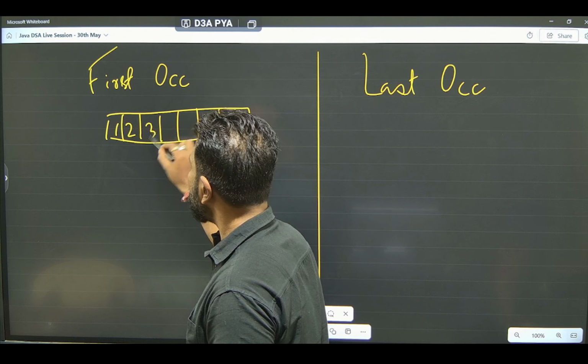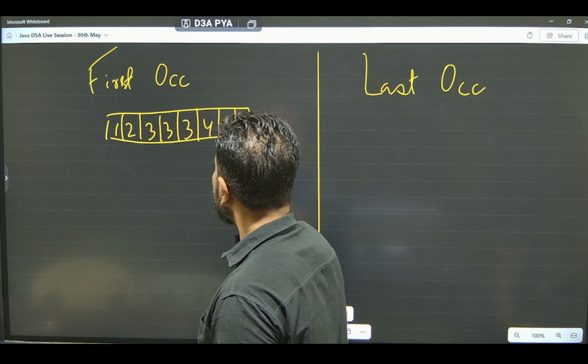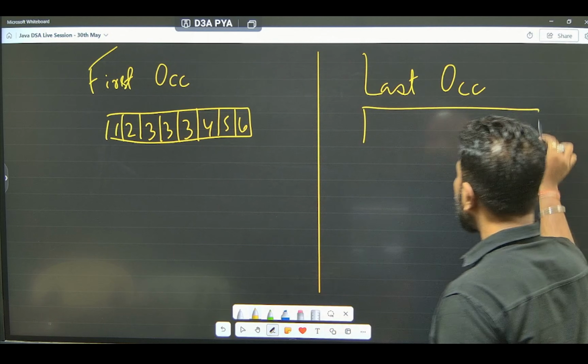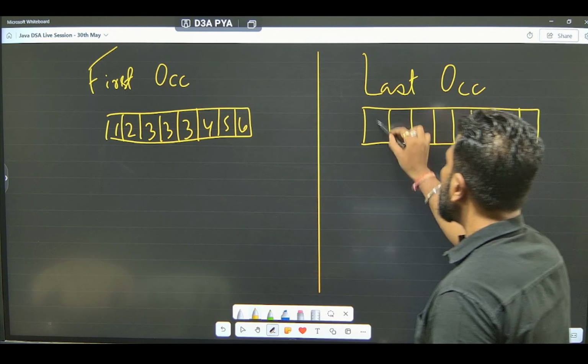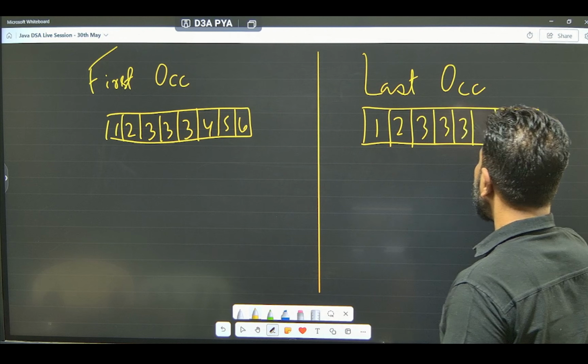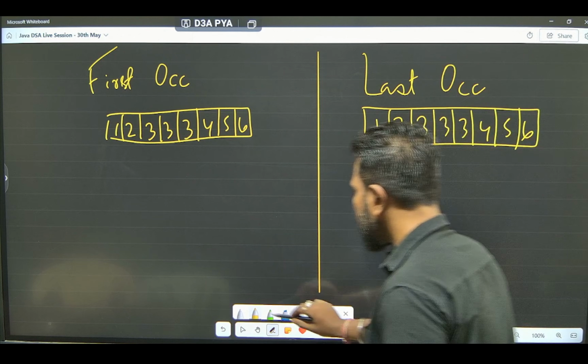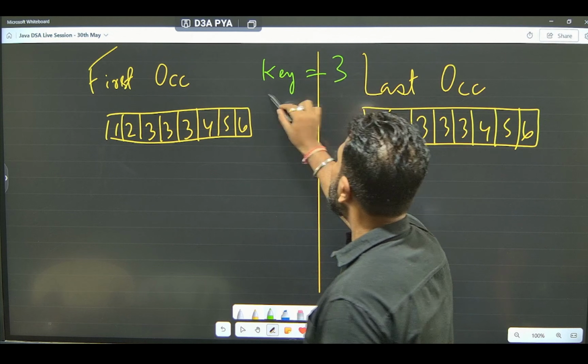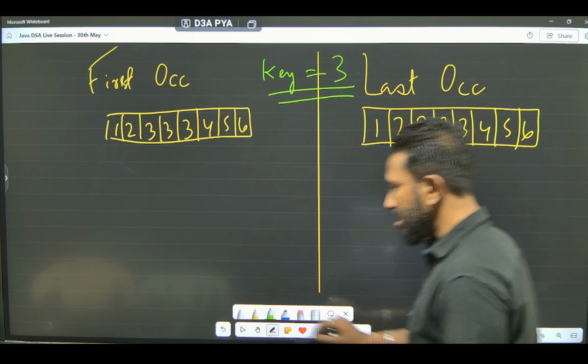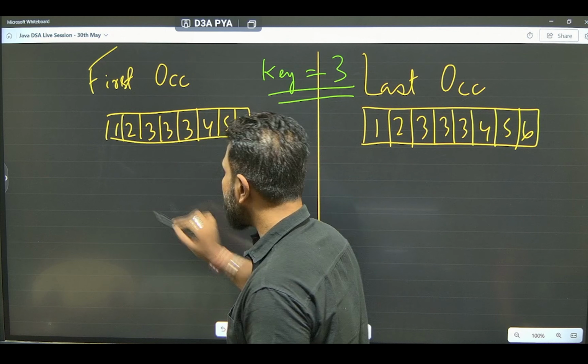The array can be anything, doesn't matter. The key given in both the cases is 3. And let's write down the indexes.